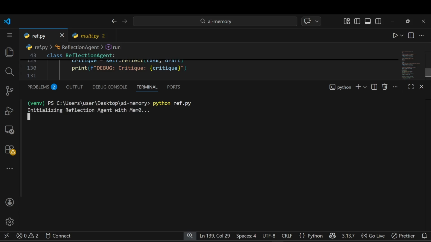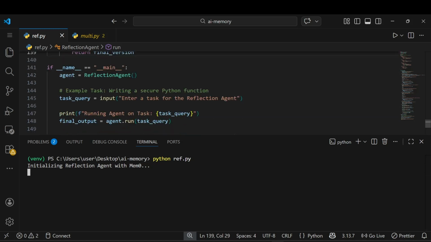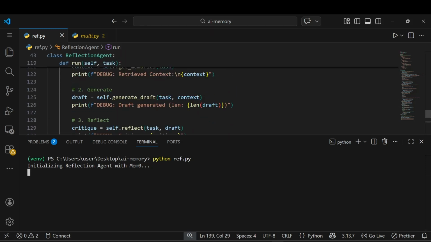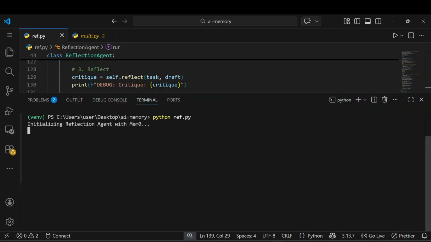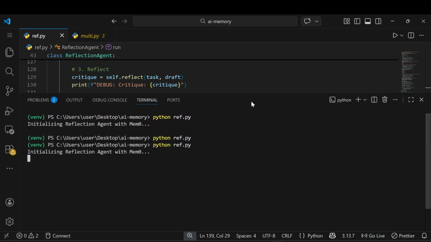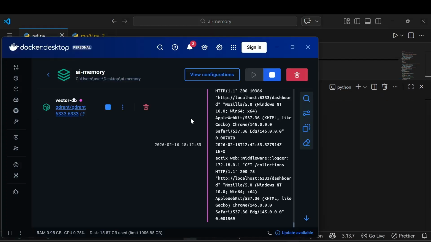Okay, so it's initializing the reflection agent with Mem0. Okay, so you can see my vector DB is already running.